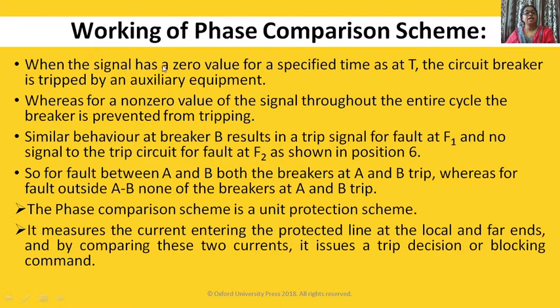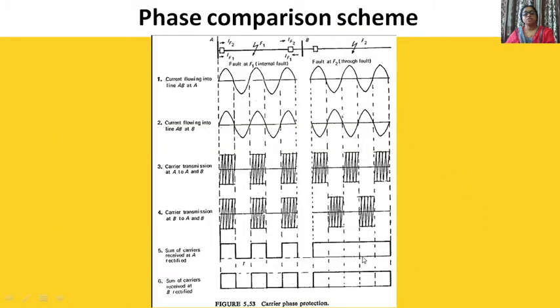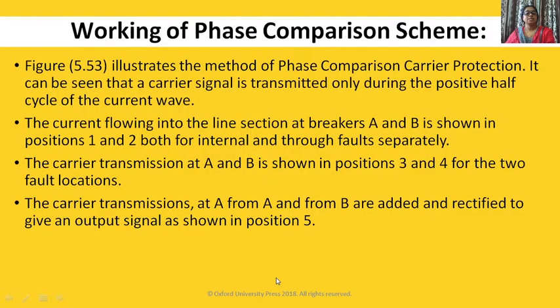When the signal has a zero value for a specified time t, the circuit breaker is tripped by an auxiliary equipment, whereas for a non-zero value of signal throughout the entire cycle the breaker is prevented from tripping. You can see here the breaker is prevented from tripping, while here the tripping signal is given to the circuit breaker.